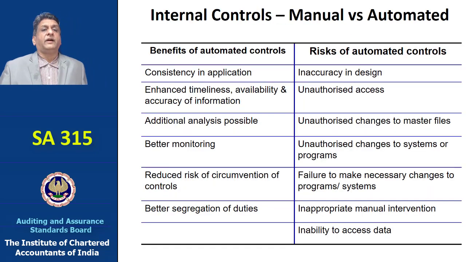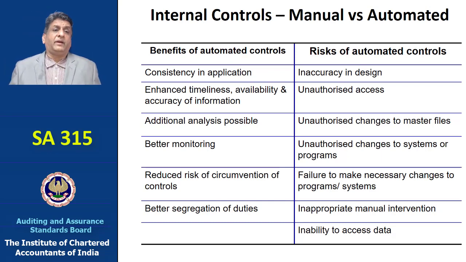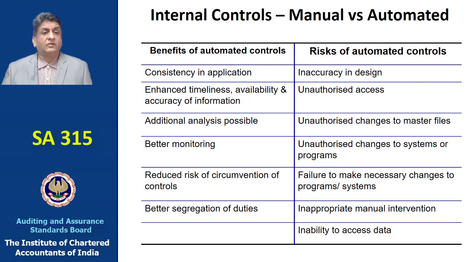In internal control, there could be manual controls and there could be automated controls. There are obviously benefits of automated controls. There will be consistency in the application, and timeliness, availability and accuracy of information. Additional analysis could be possible, there could be better monitoring, reduced risk of circumvention of these controls, and better segregation of duties. So there definitely are benefits, but there could be risks also.